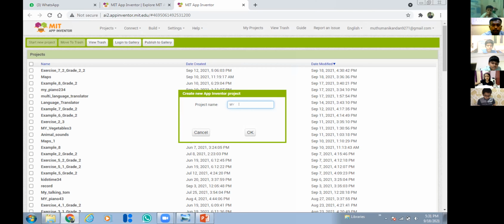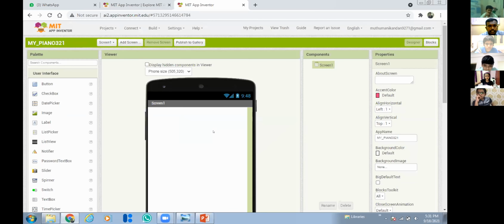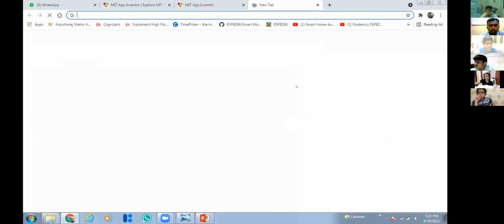The project name is My Piano, right? So I am giving the project name as My Piano, and click OK. Then it will show you the new screen like this. Once again I'm repeating, so note it down properly.